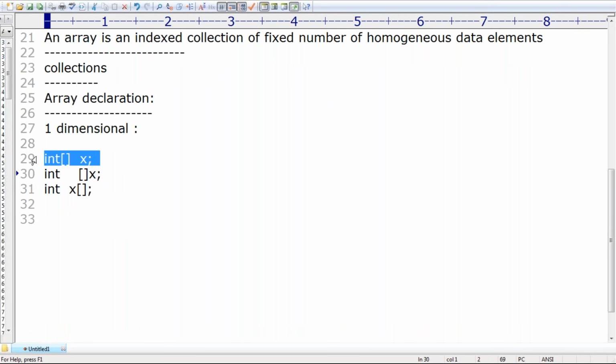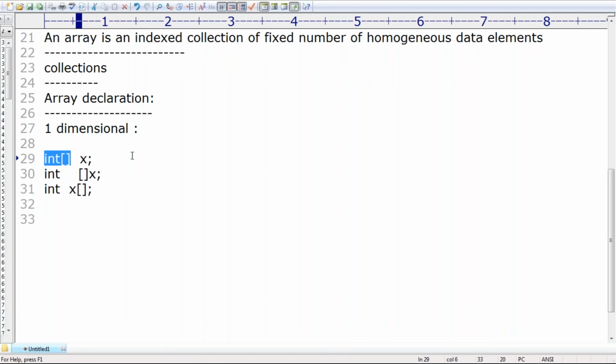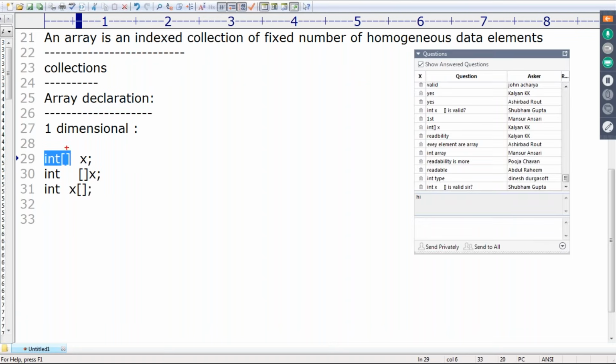Okay, int[] x: readability wise, it is good. x is a one dimensional int array. Are you getting that? You are telling it very clearly. Observe that the name is clearly separated from the type. Remember that the name is clearly separated from the type. That's why the readability is good.